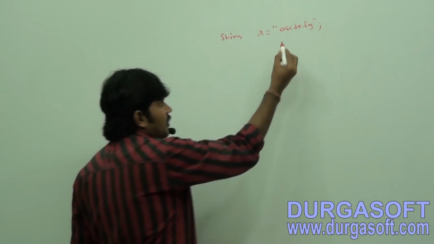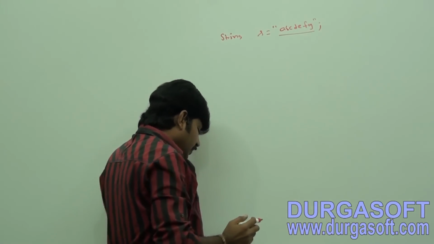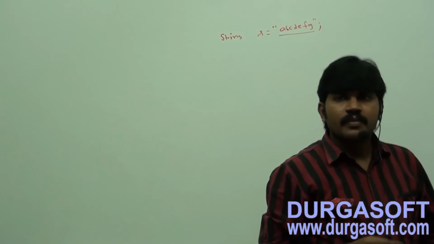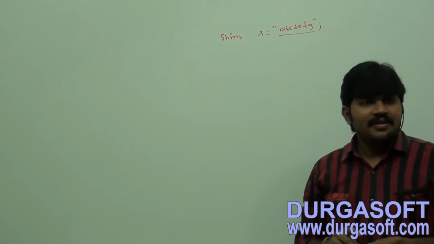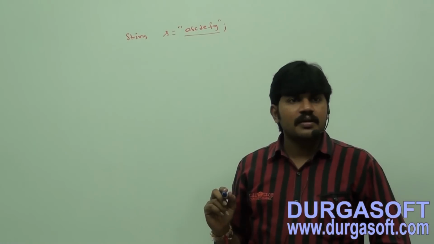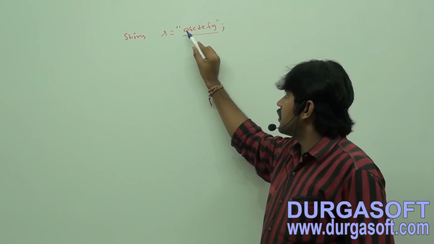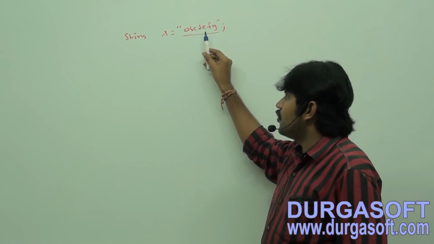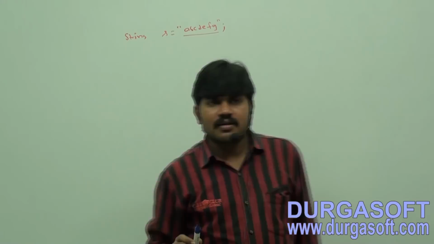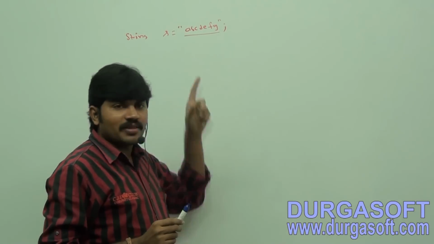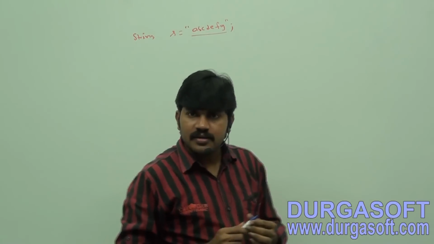Somewhere I hope you people saw this line, ABCDEFG. Which movie? Balu movie tagline. A boy can do everything for a girl. Is it correct?